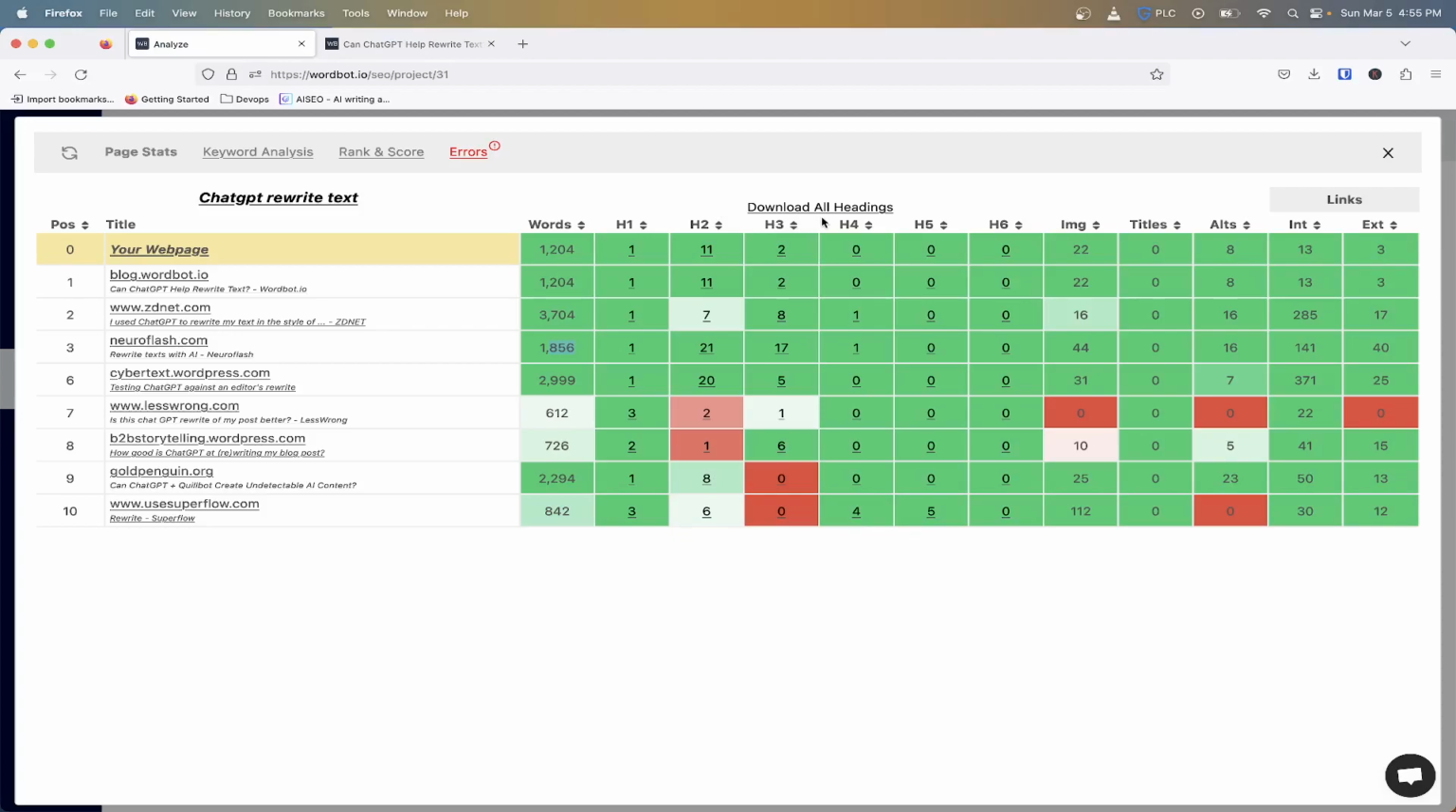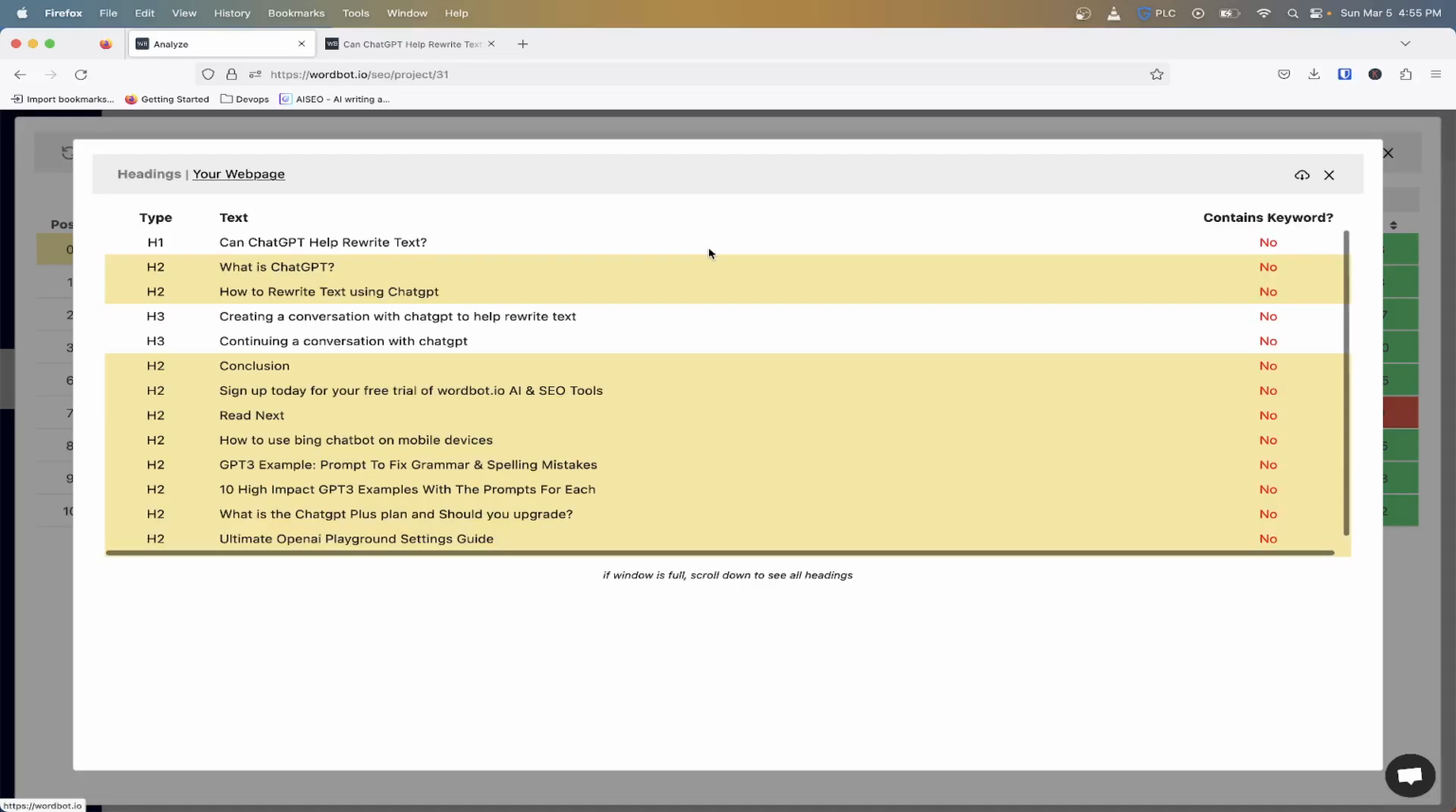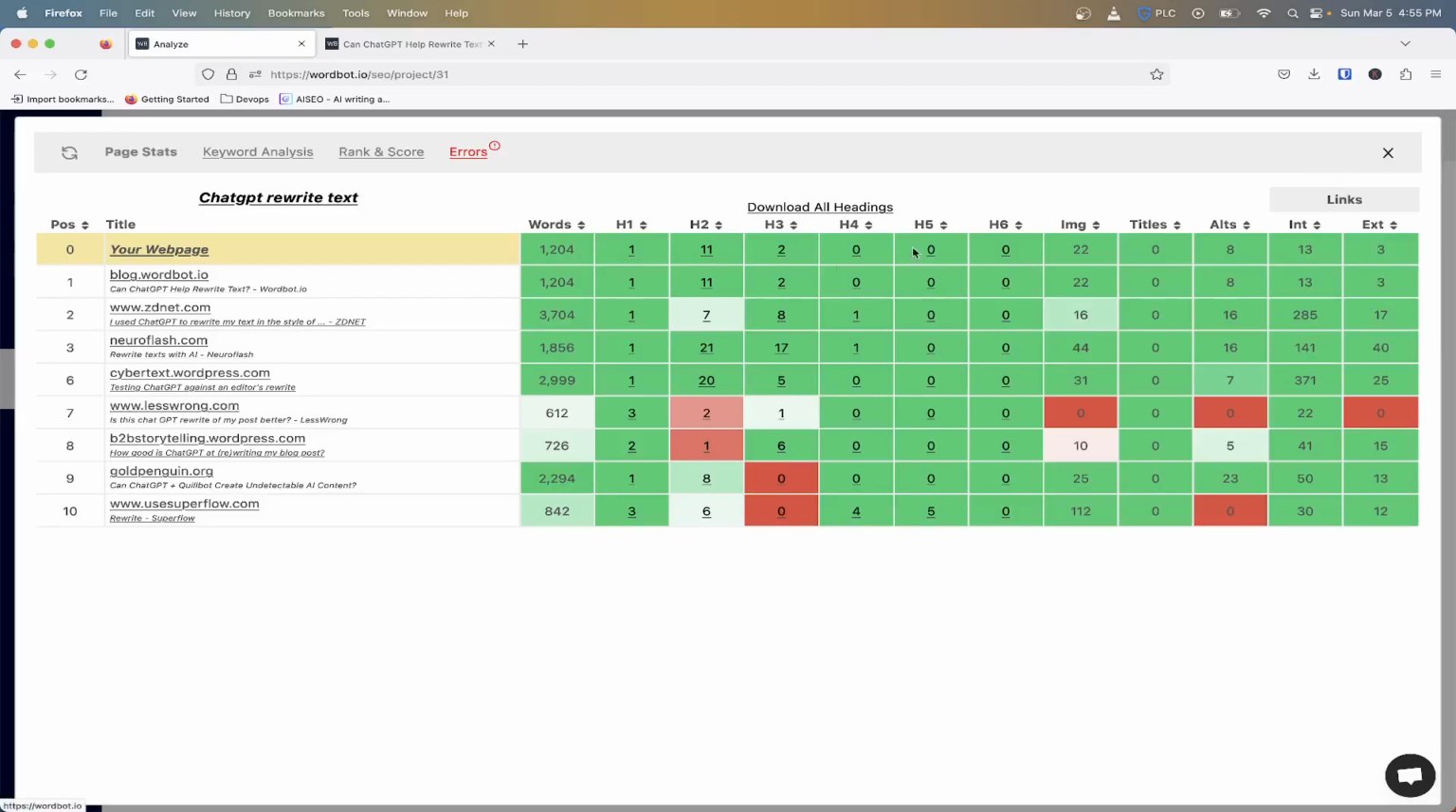And then going into the headings here, before I started this writing, at the beginning of February, we didn't have the option to actually see the headings, which we can do now, where you can see the headings, the type, the text. You were able to see how many headings they had. So I saw some of these have a lot of H2s, H3s, things like that. So I was like, okay, I need to have a decent lengthy amount of text just talking about how ChatGPT can help you rewrite text.